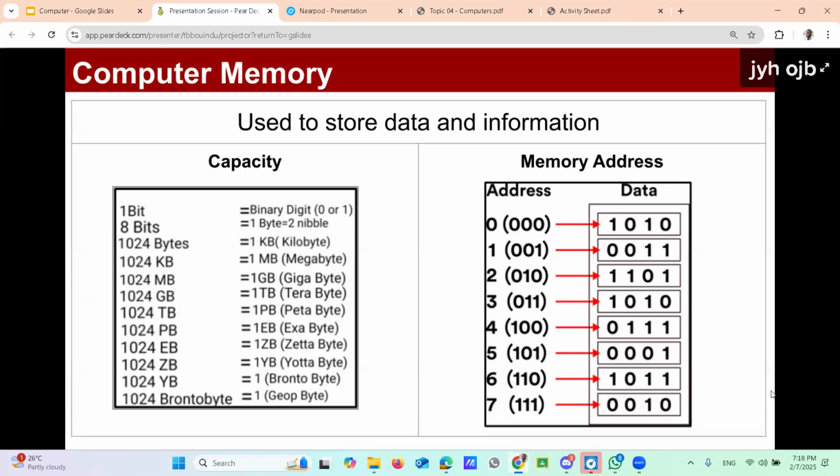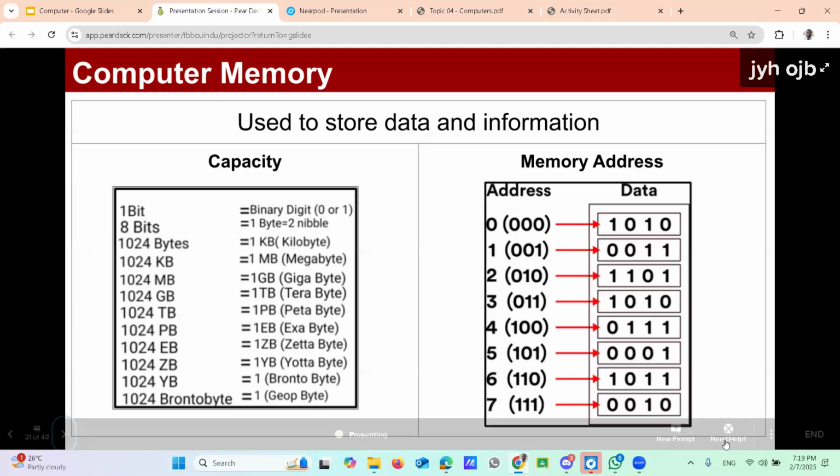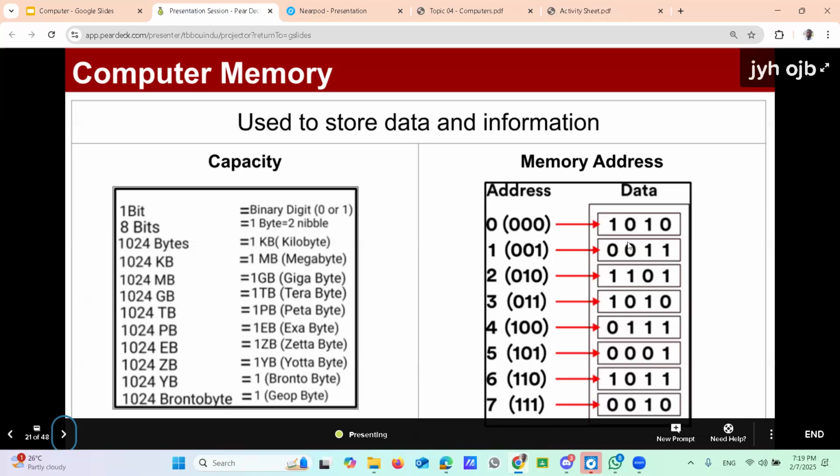Not only binary numbers, sometimes to represent memory addresses they also use hexadecimal numbers. But data is represented only using binary numbers. Remember these points; the details are available in the note, so you can refer to the note later.